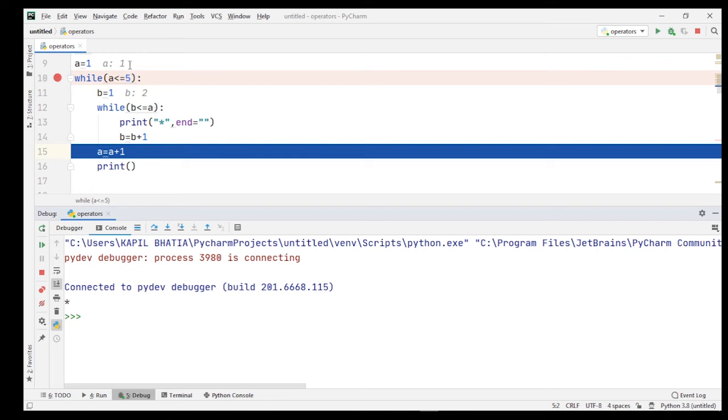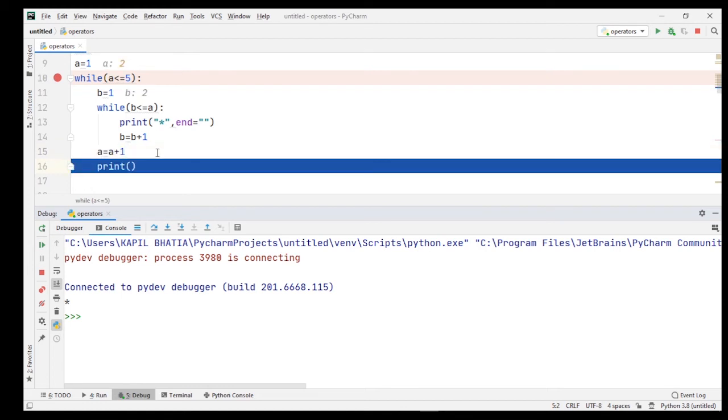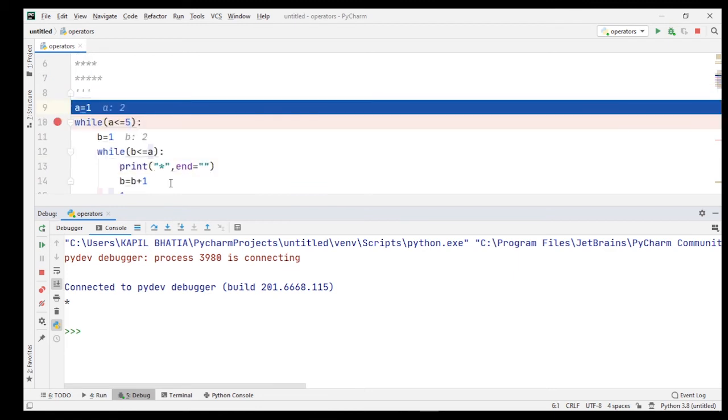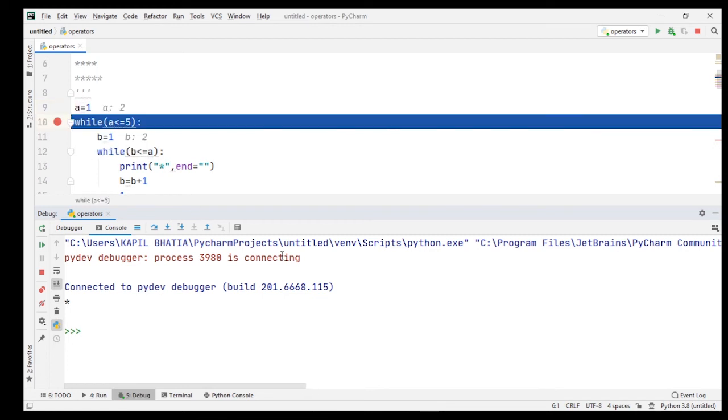So here you can see the value of a is equal to 1. When I press F8 key, the value of a is now 2. Okay, so as soon as I press F8 key, the controller moves out of the inner loop to the outer while loop, and then it checks whether the value of a is less than or equal to 5 or not, because the condition is true. Okay, when I press F8 key,